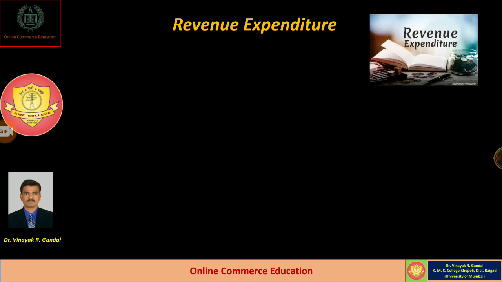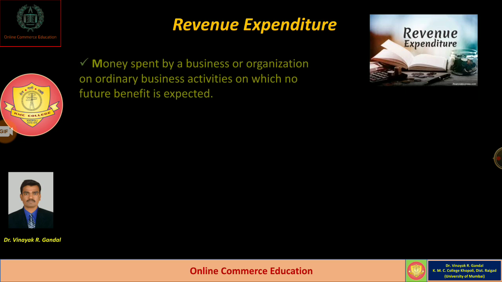The next type of expenditure is called revenue expenditure. Dear students, revenue expenditure means the amount of money spent by a business or organization on ordinary business activities on which no future benefit is expected.